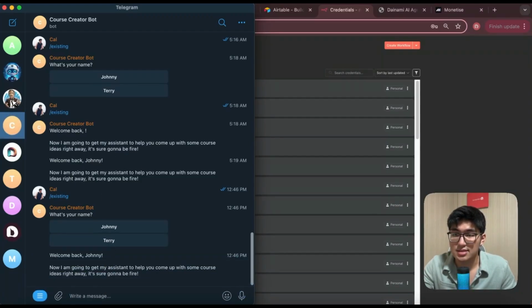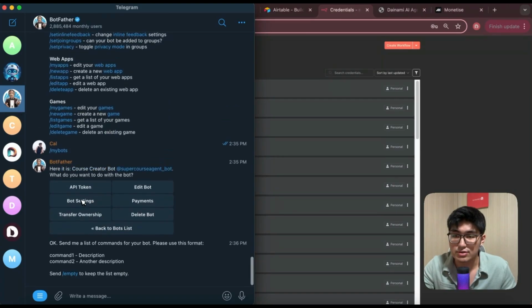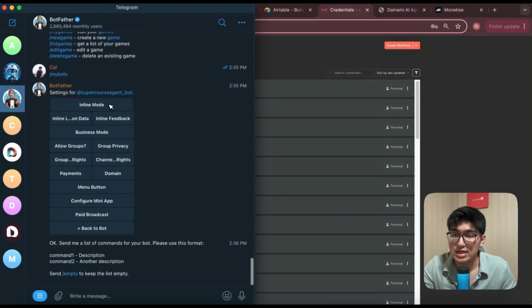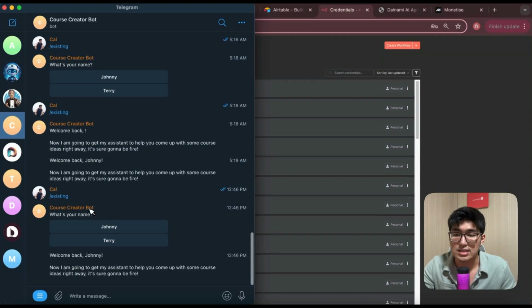Once that is done, the next thing you want to do is go back to BotFather. You're going to go into bot settings and go into inline mode, and make sure inline mode is turned on. This is important. You can see over here that the user can choose the name, because there will be many different databases from my system, and the user can choose who he is to prompt the course idea generation. That's all we need for Telegram.